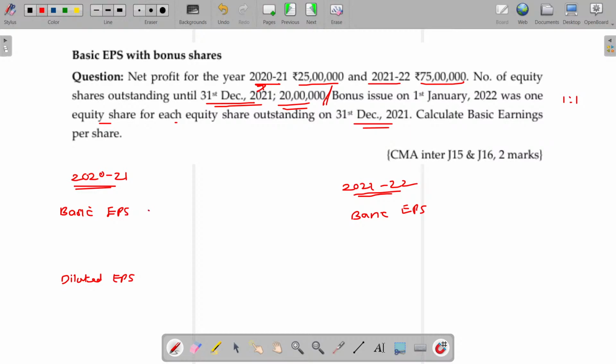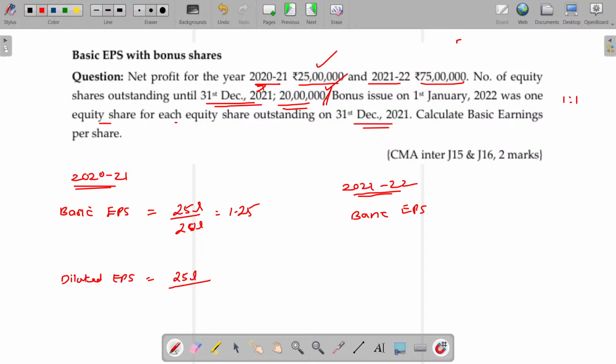Then basic EPS is the earnings available to the equity shareholders for the current year divided by the number of shares, which is 20. Now the value is 1.25. Now for diluted, I assume there will not be any change in the income.